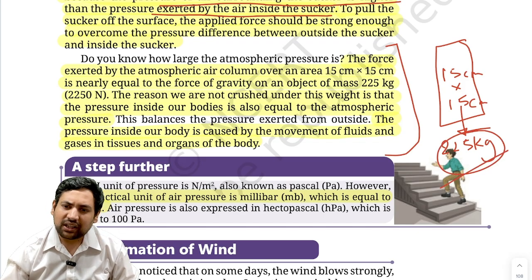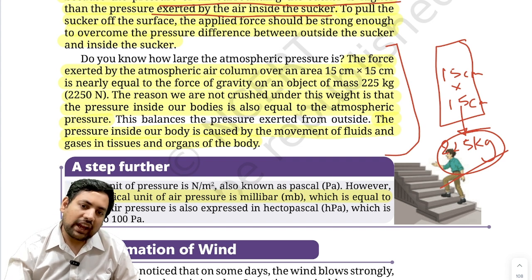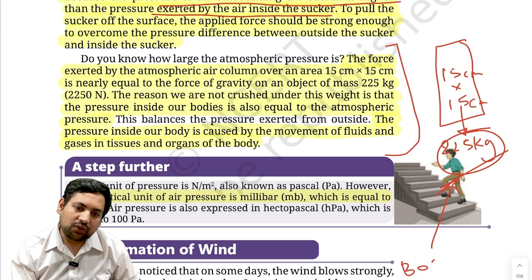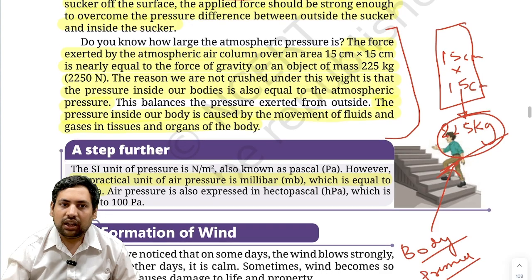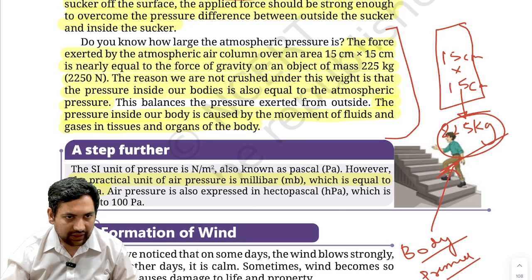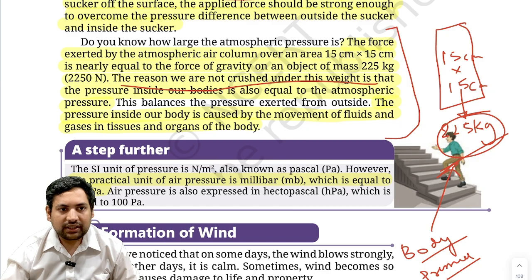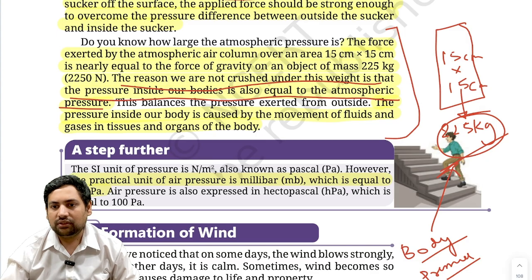But why does it not matter? Because it comes in all directions, and your body is also constantly sending pressure in the other direction. Okay. Now the reason we are not crushed under its weight is that the pressure inside our bodies is also equal to the atmospheric pressure.